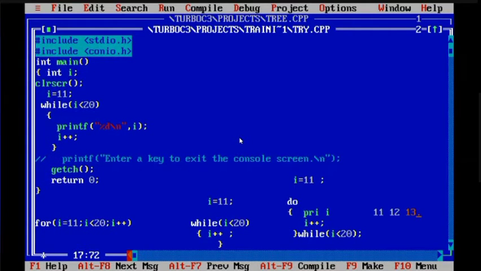Okay, now I'll give you one small MCQ. I am initializing the value of I equals to 20. Here also see carefully what we are doing. We are giving value of I equals to 20, and here also initialization of value of I is 20. So in this case, if I am printing I, and in this case also if I am printing the value of I, it will go to next line.